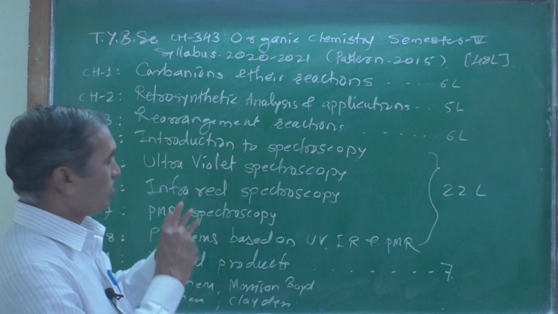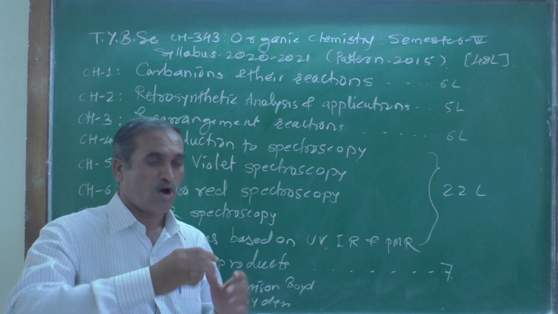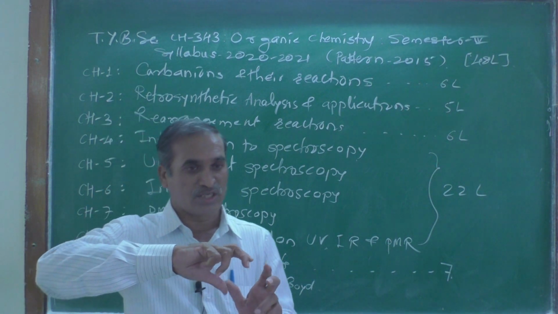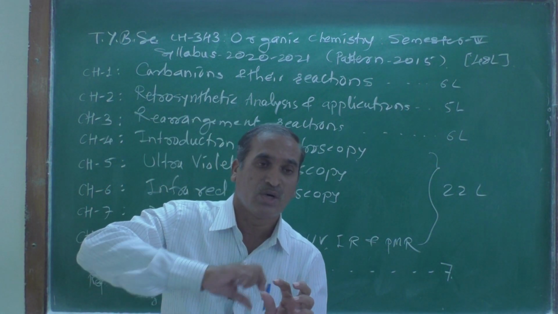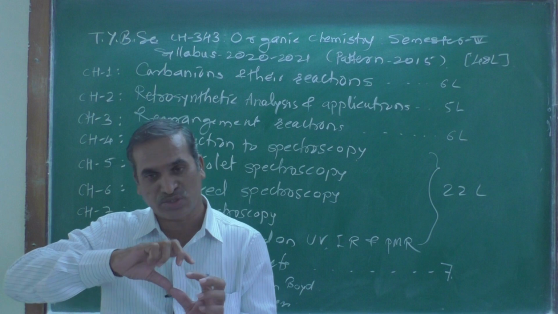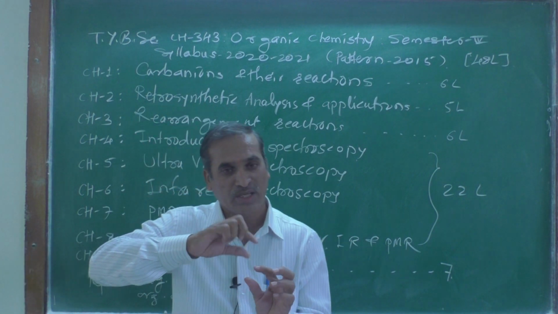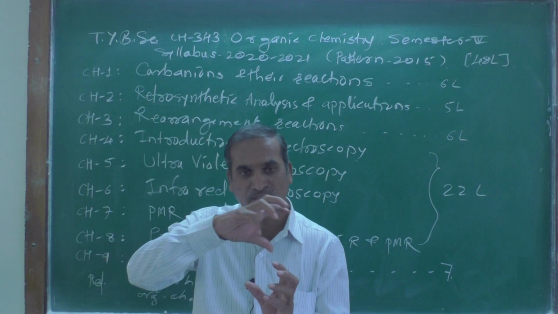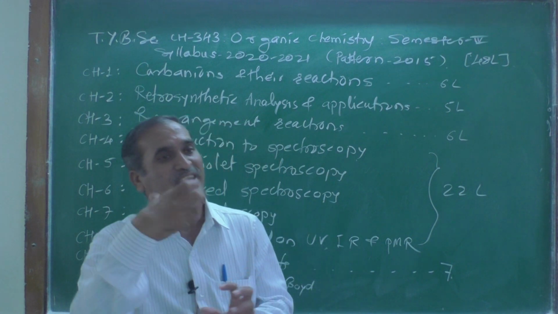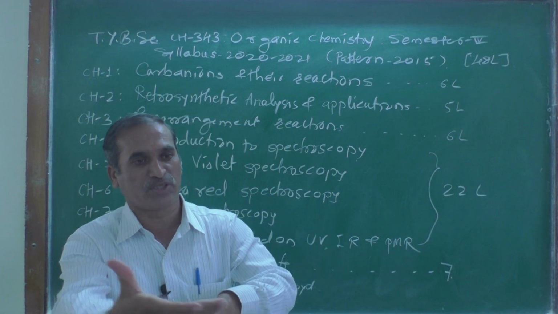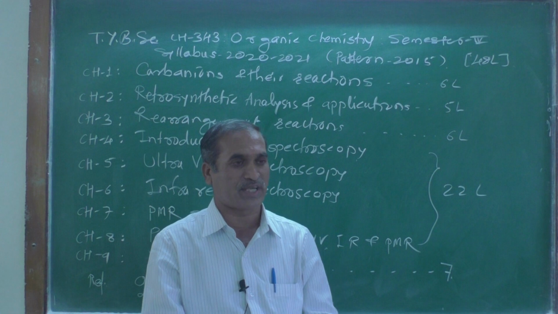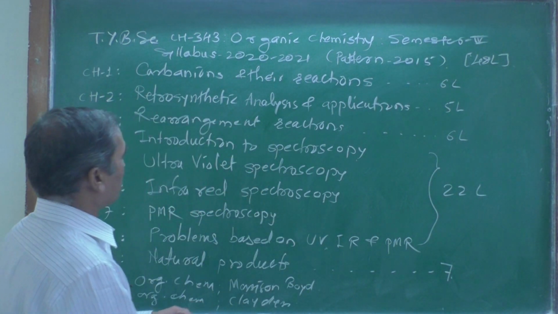Rearrangement reaction means the orientation of atoms in space, how the atoms are specifically rearranged while carrying out the reaction and the product is obtained.